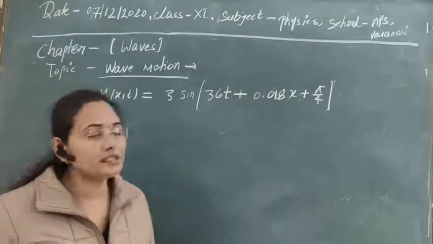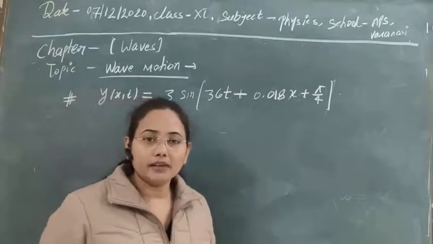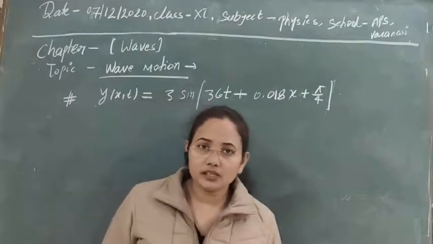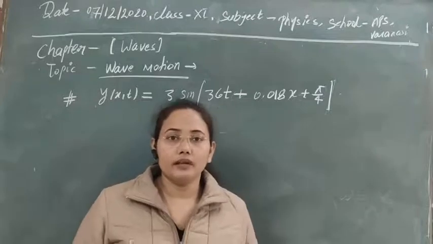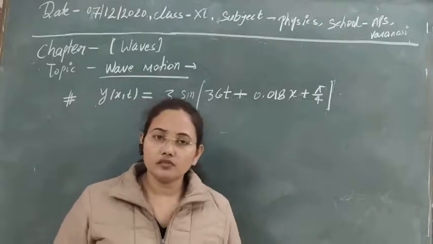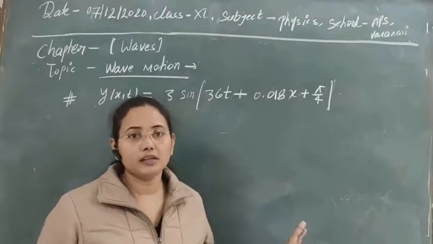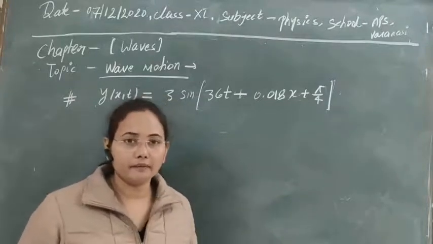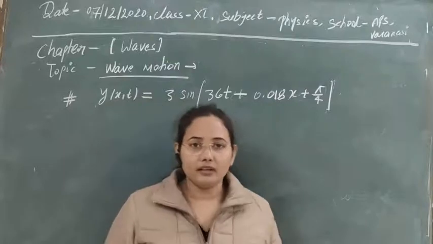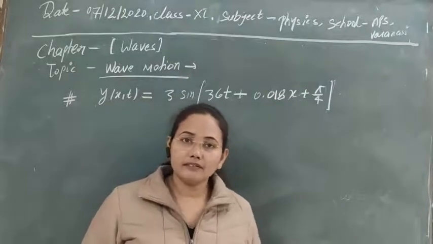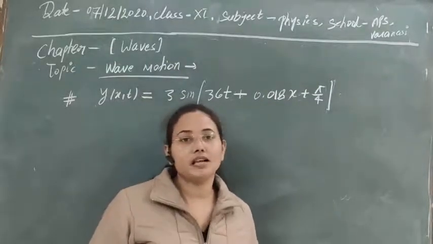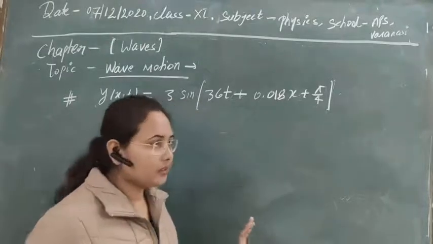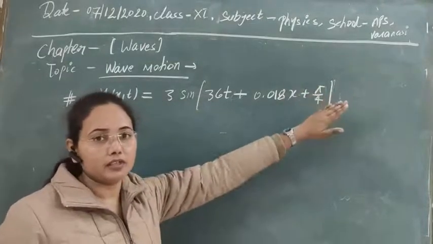So the first question is whether the wave is traveling or not. To find that, first of all let's calculate its speed. If it has some speed, then definitely it will travel with some velocity, and if the velocity is 0, it means that the wave is not traveling, the wave is stationary. So you can determine it with the help of the velocity concept.